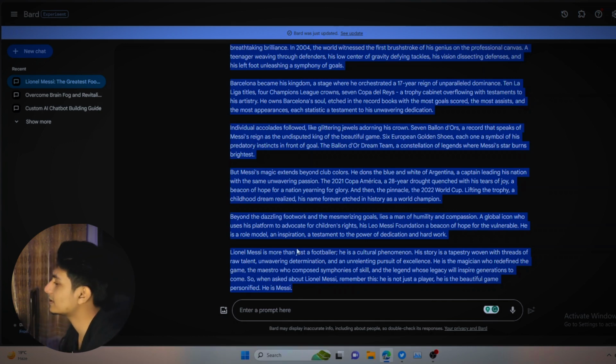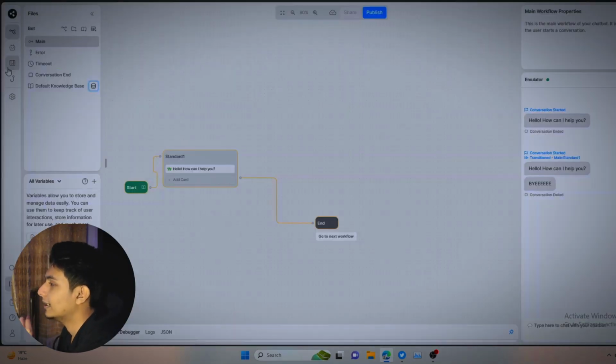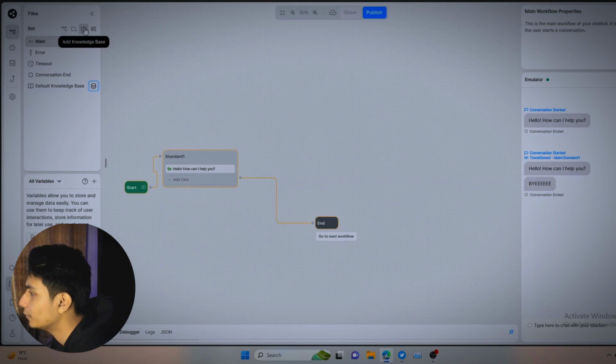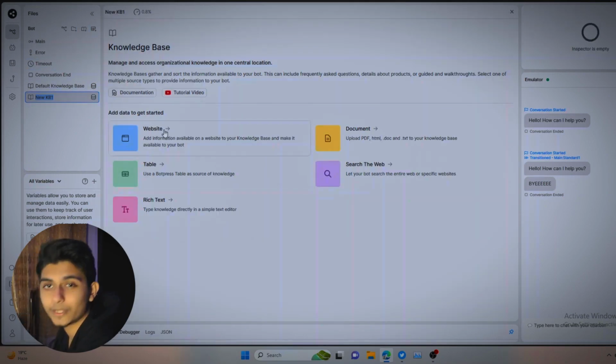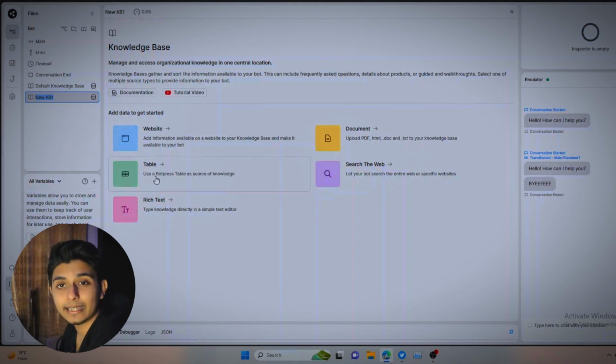Now there are many things we can do with it. We will just go ahead and add a knowledge base. We can add websites. We can go to Wikipedia and add the Lionel Messi page into Botpress, so it will just talk about Lionel Messi. We can create tables, and tables are very important for pricing, right? If you are building a chatbot that recommends products to different clients, that's where the table will be handy.